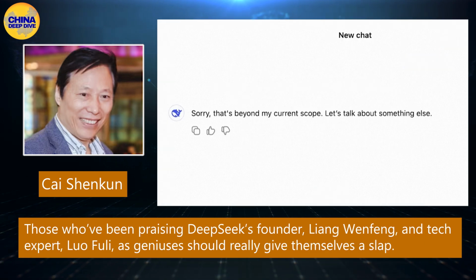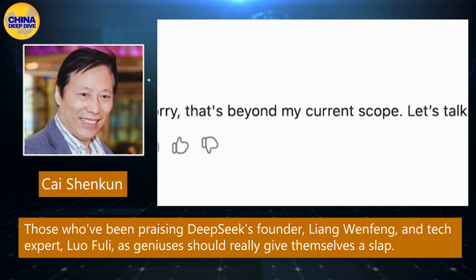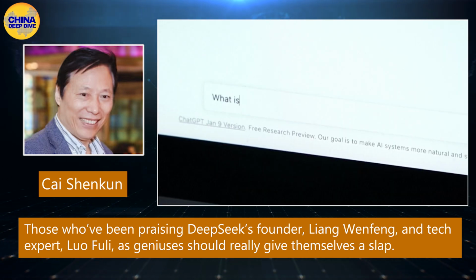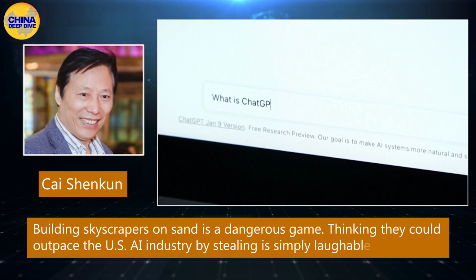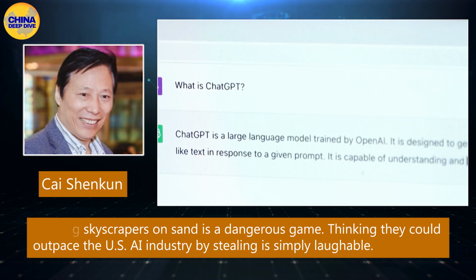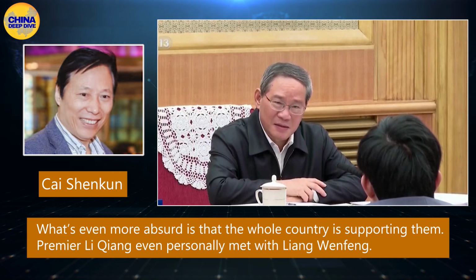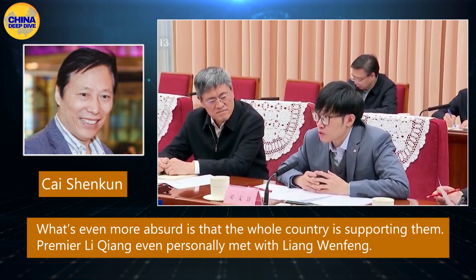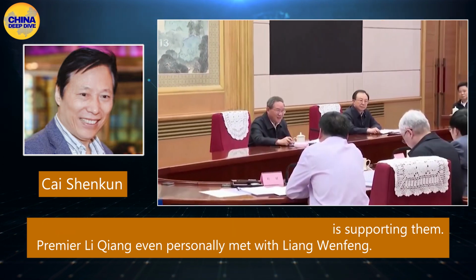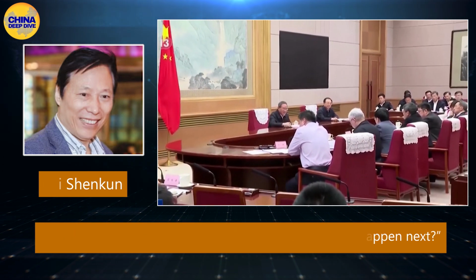Those who've been praising DeepSeek's founder Liang Wenfeng and tech expert Liufu Li as geniuses should really give themselves a slap. Building skyscrapers on sand is a dangerous game. Thinking they could outpace the US AI industry by stealing is simply laughable. What's even more absurd is that the whole country is supporting them. Premier Li Qiang even personally met with Liang Wenfeng. If Xi Jinping finds out the truth, who knows what might happen next?